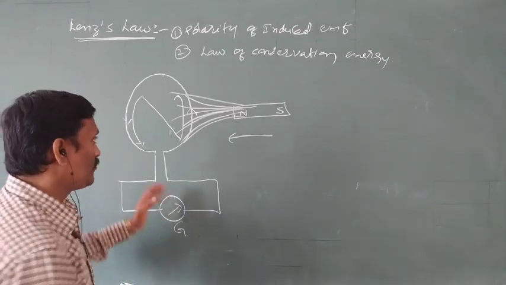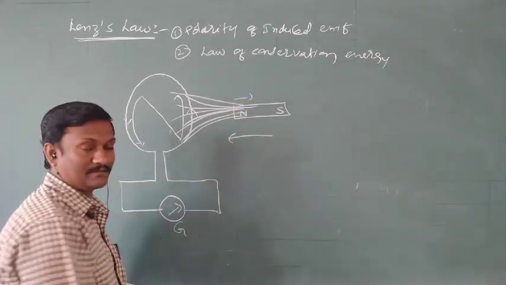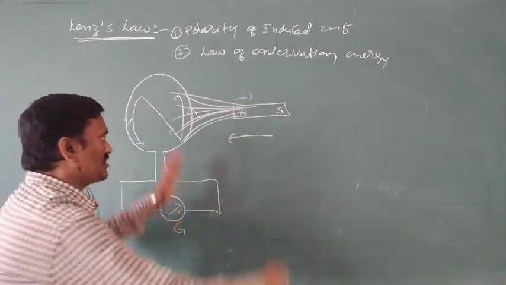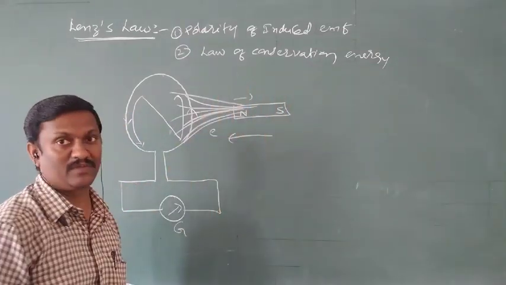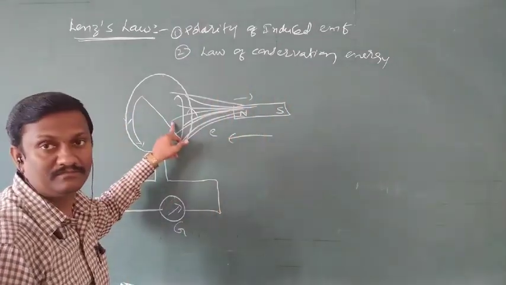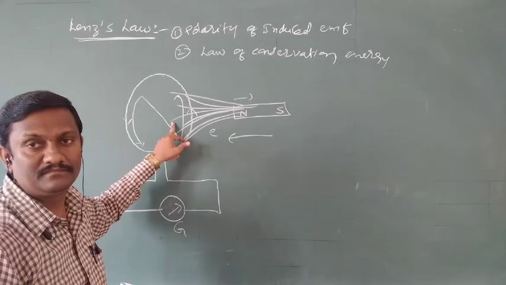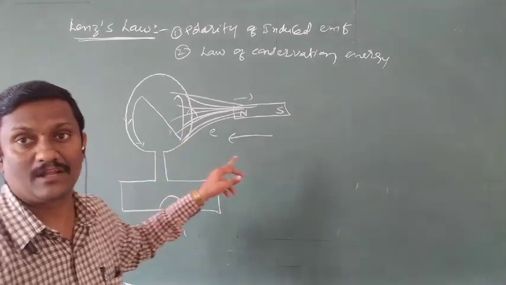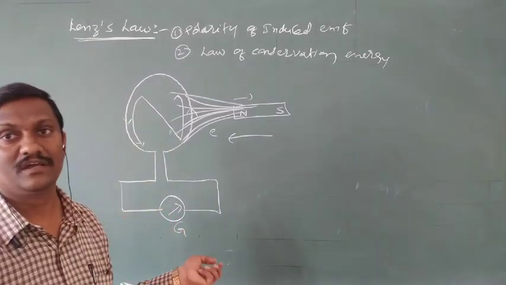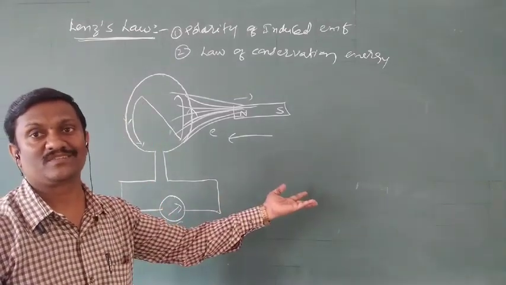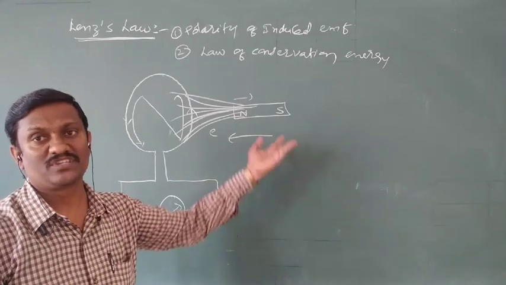This north pole now pushes the bar magnet in the opposite direction. Due to the motion of the magnet, induced EMF is there, and now the induced EMF opposes the motion of the magnet, because here north pole, here north pole. So that is the statement of Lenz's law. Induced EMF or current opposes the cause, opposes the motion of the magnet.